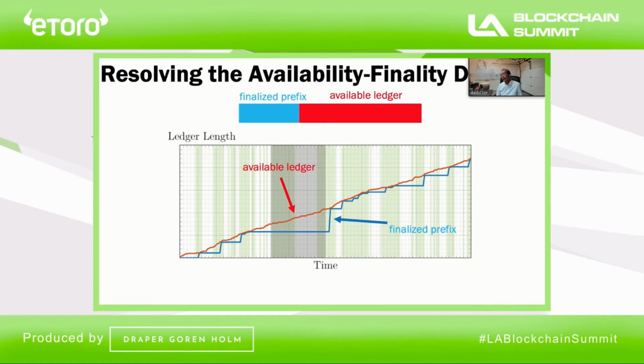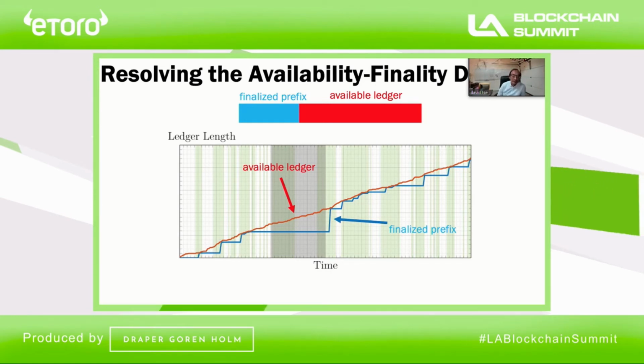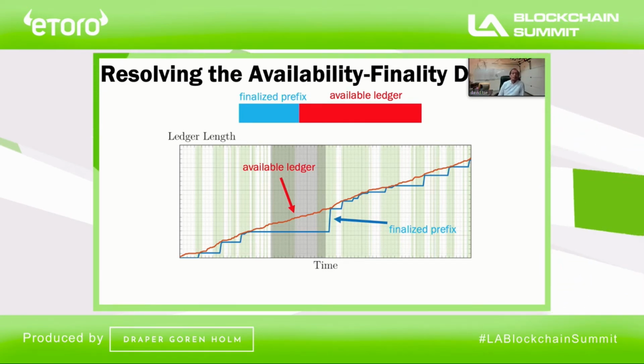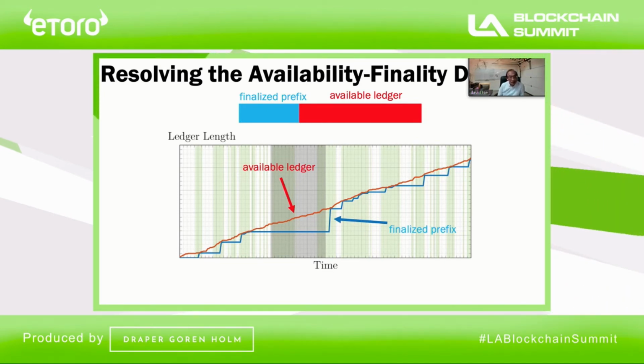So you can imagine now that you can use it this way. You have some clients who have important transactions, and those they want to confirm only if that transaction is in the finalized prefix. Whereas if there are transactions which are not that valuable, then liveness is important. So as long as it's in the available ledger, it's okay.